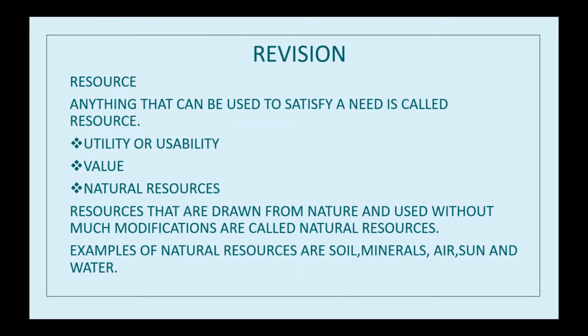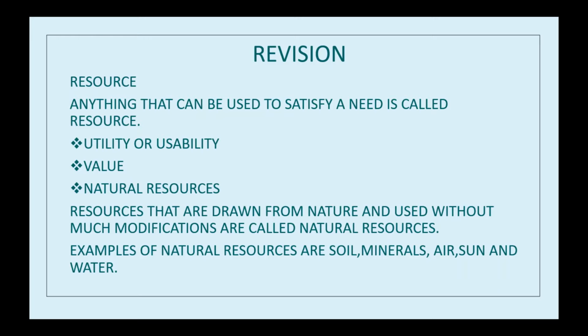Let me ask you a question, because we have already studied this chapter, right? What is a resource? Anything that can be used to satisfy a need is called a resource. Look around you.